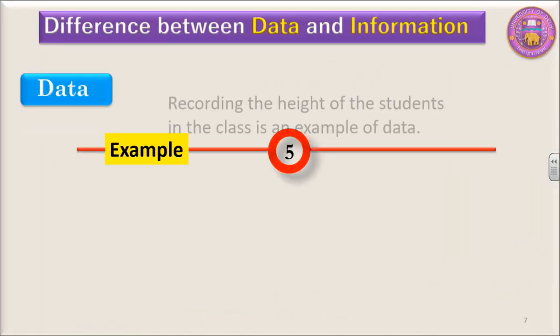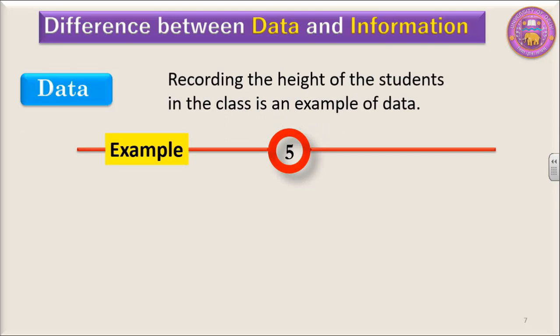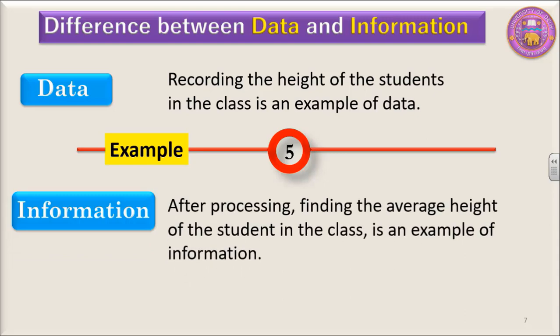The fifth difference between data and information is in the form of example. If we record the heights of the students in a class, then this is an example of data. When we process this data, that is, we find the average height of the students in the class, this is an example of information.